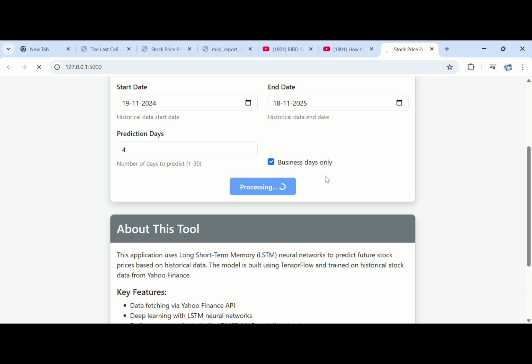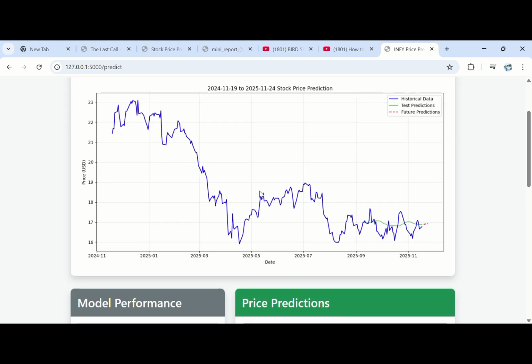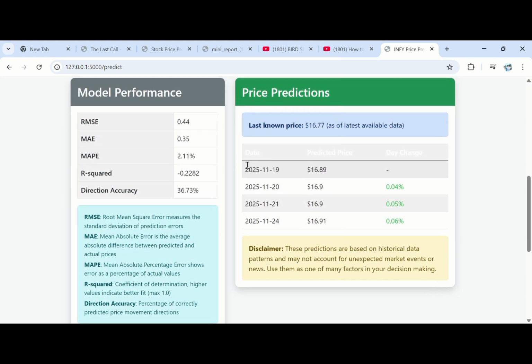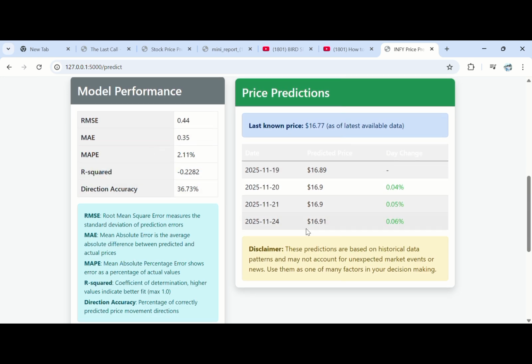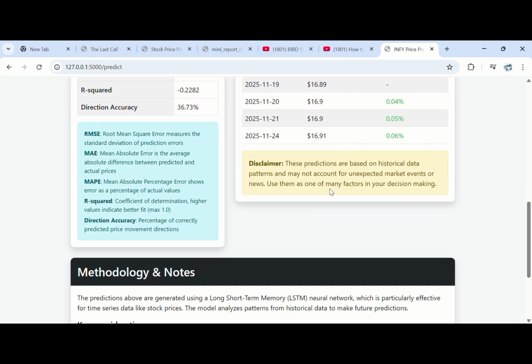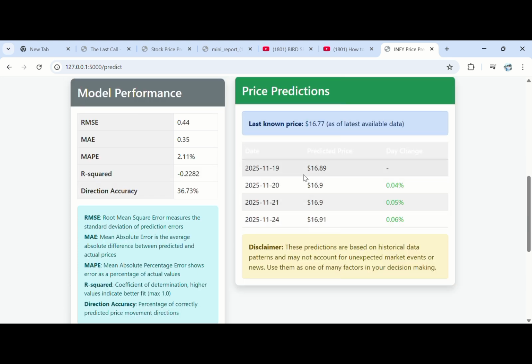Okay, here is the output of my model. This is the graph, and this is the 4 days output. It shows all the model performance, errors, and what they mean. This is my model, which gives accuracy of up to 85 to 90%. So this is my model. Thank you.